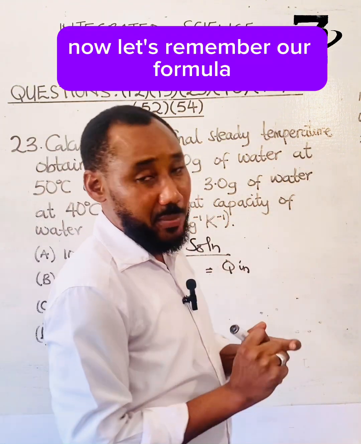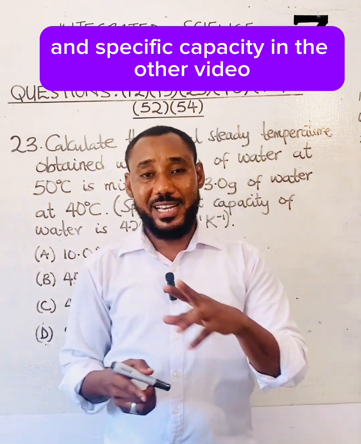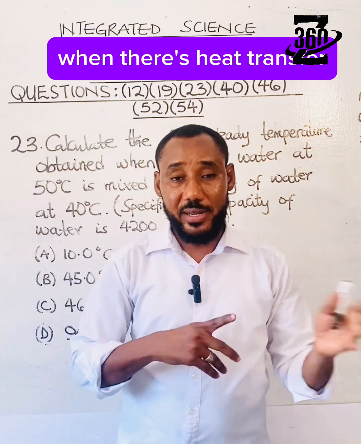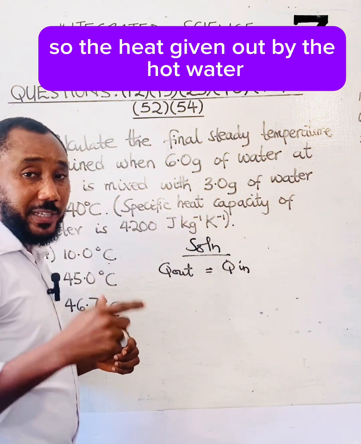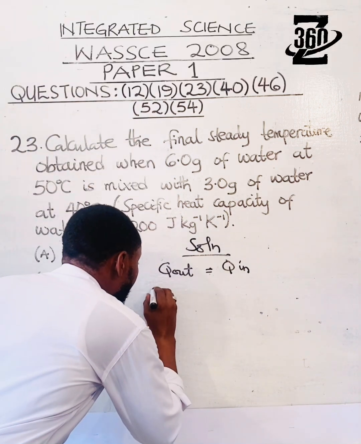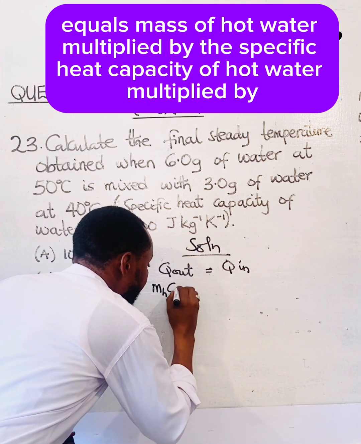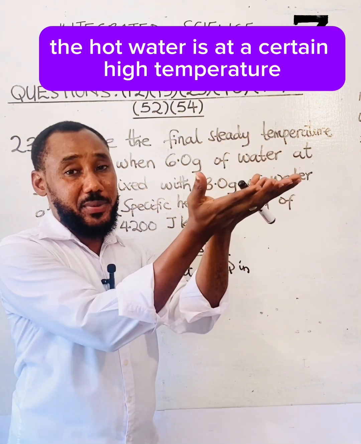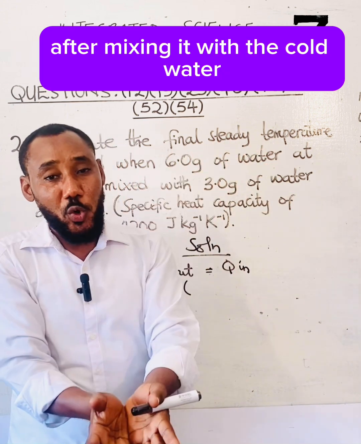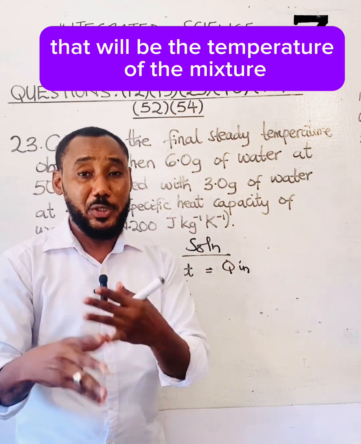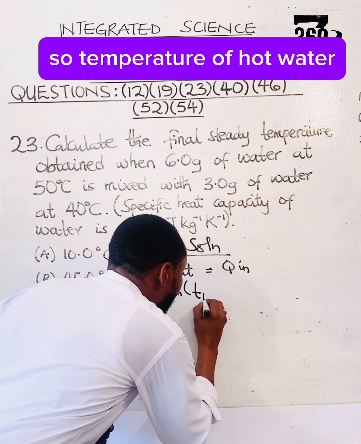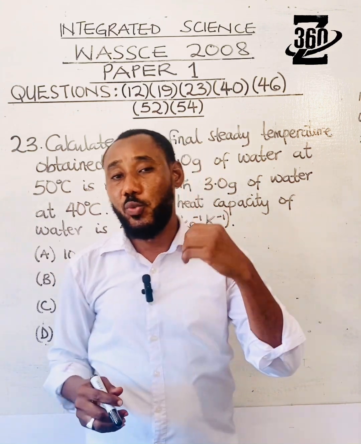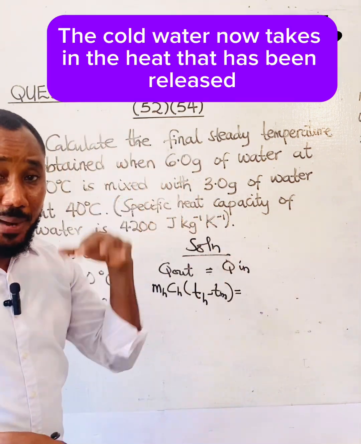Now let's remember our formula when we were dealing with the heat capacity and specific capacity in the other video. We have a formula that we use to calculate the heat absorbed or released when there's heat transfer. So the heat given out by the hot water equals mass of hot water, specific capacity of hot water, and then the temperature change. Remember, the hot water is at a certain high temperature. Now, after mixing it with the cold water, its temperature will drop to a new temperature. That will be the temperature of the mixture. So, temperature of hot water minus the temperature of the mixture now. This is equal to the heat absorbed by the cold water.